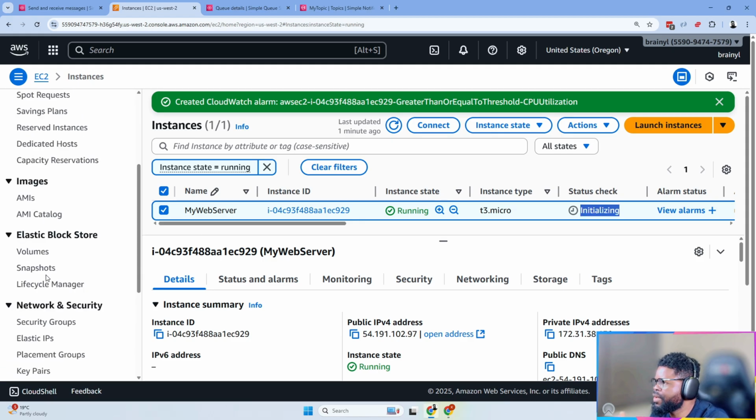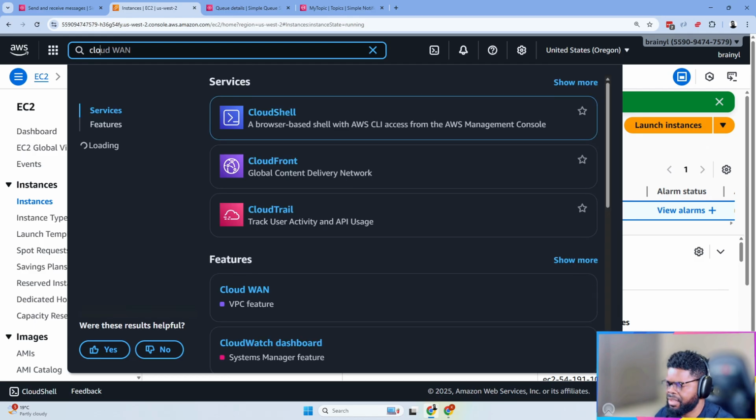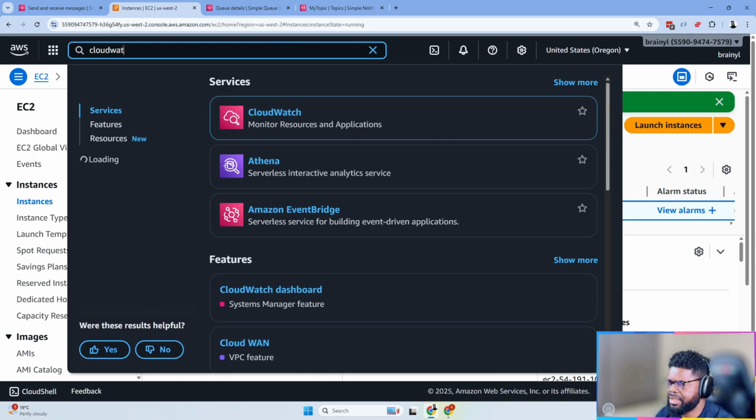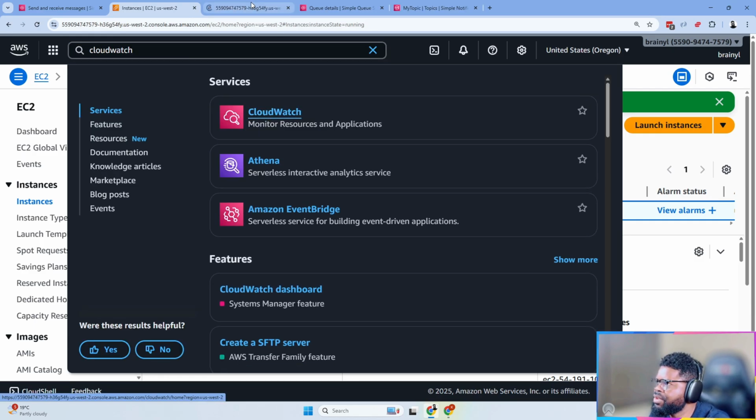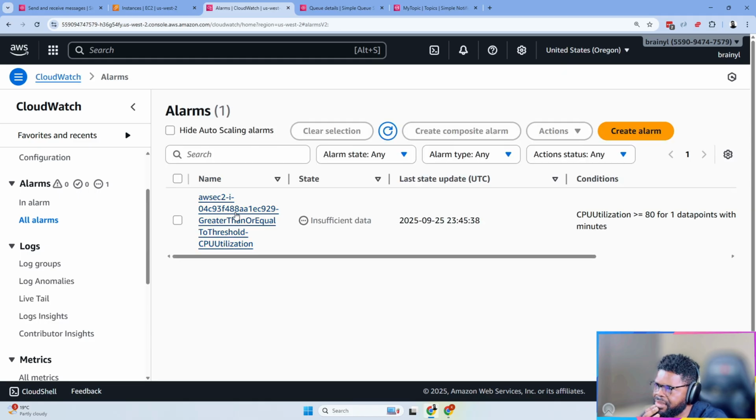Cool. So let's go to alarms and see what we have. That will be a CloudWatch feature, right? So we'll search for CloudWatch and see what we have there. I'm going to go to CloudWatch, and then I'll go to alarms, all alarms. We have one here, right? Right now it's saying insufficient data, which is understandable.